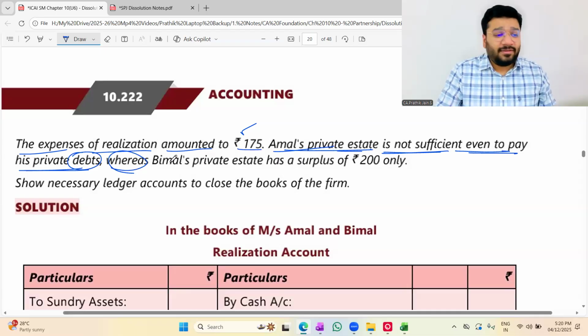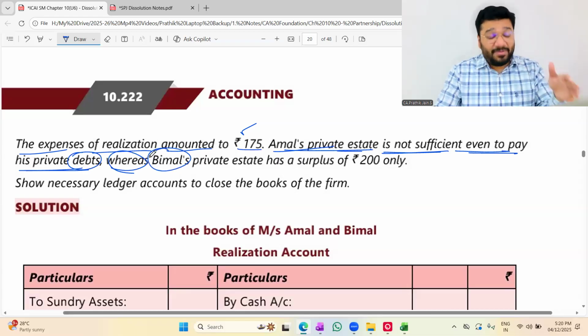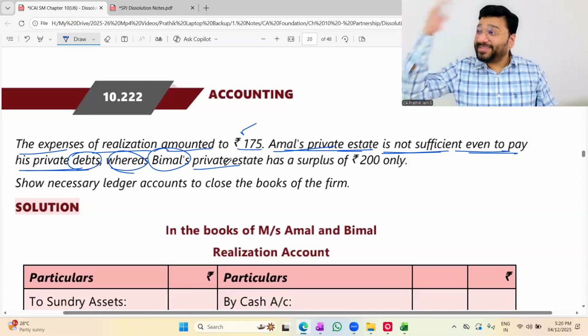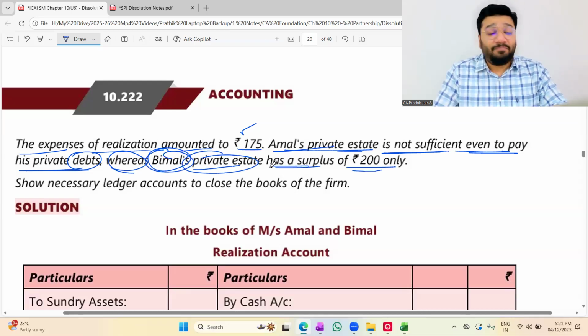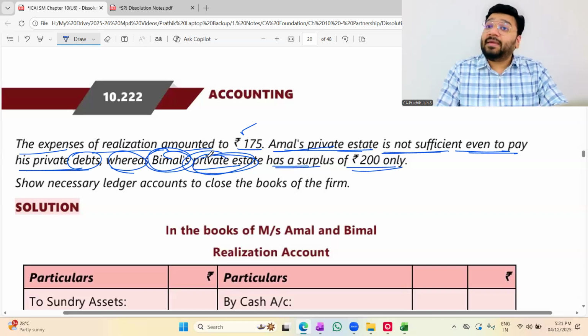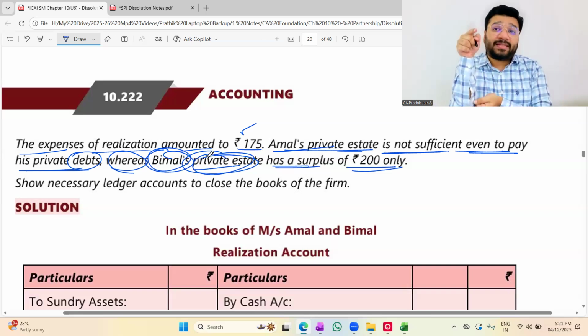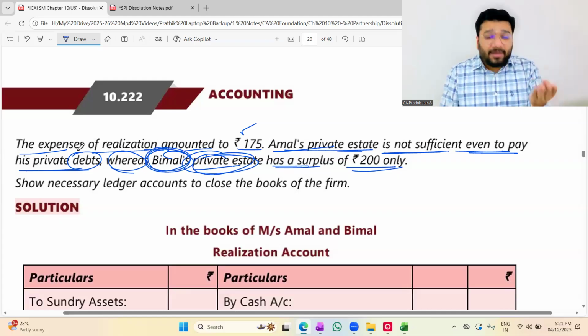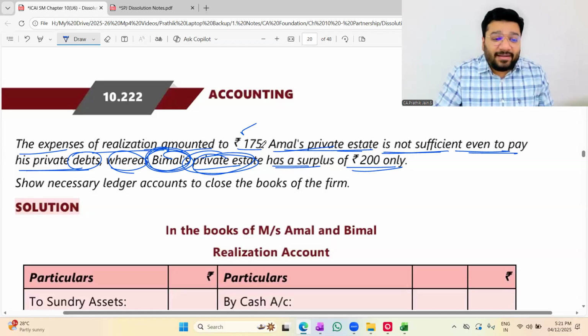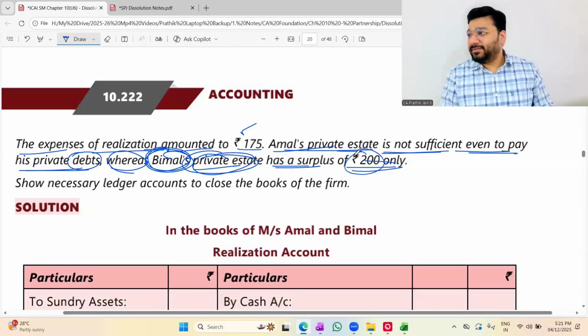Whereas Bimal's private estate has a surplus of 200 only. If I'm attacking somebody's private estate, what does it mean? Bimal also has become insolvent. But Bimal is slightly better than Amal. From his estate, at least I got 200 rupees.